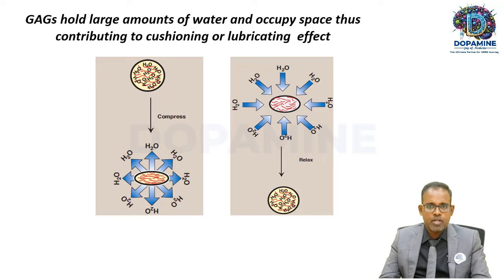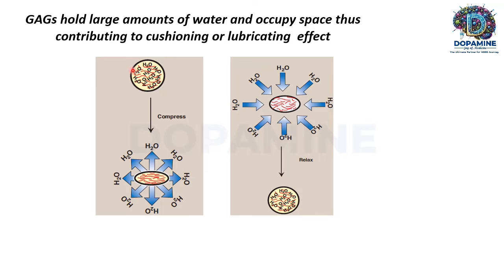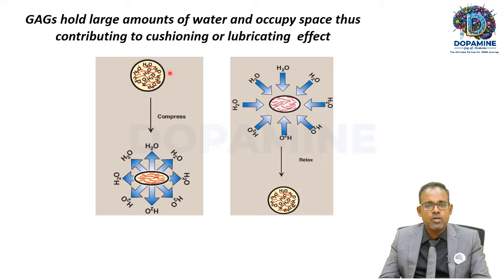These glycosaminoglycans, because of this negative charge, as I told you earlier, will try to take water into them, like this. See here, the red color which you see is the glycosaminoglycan chain, and they will be bound with water. When you compress this, the water molecules will come out. When you release the compression, the water molecules will again go inside. So that's a cushion, right? A cushion is when you press it, it will compress. When you release it, it will come back to its original position.